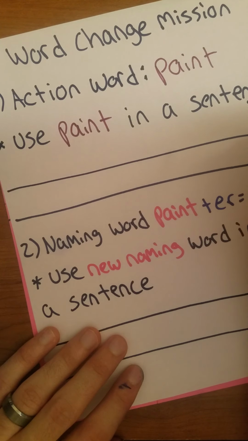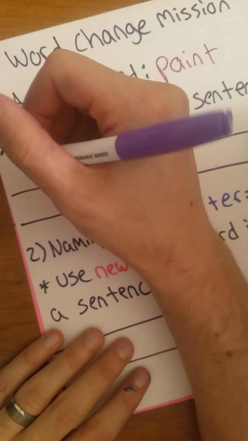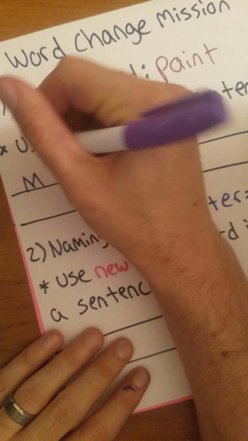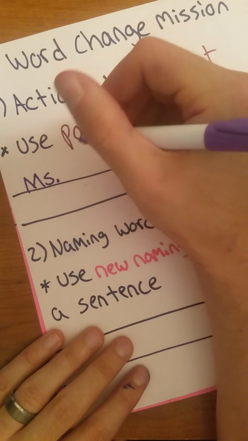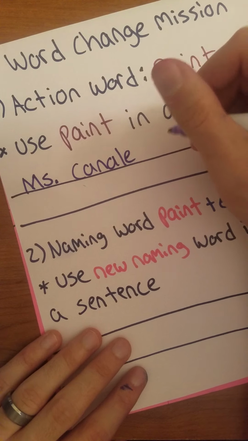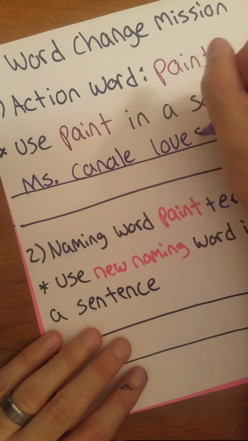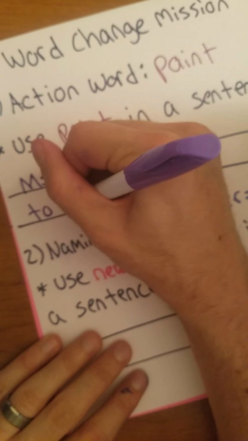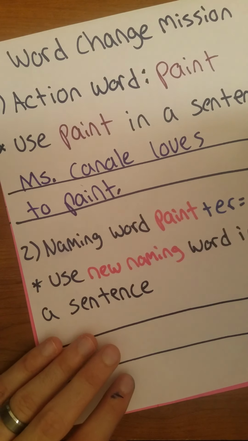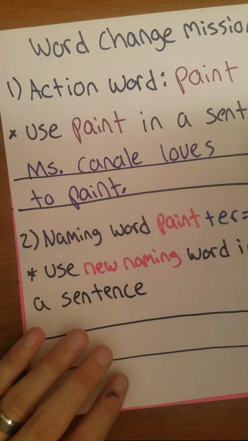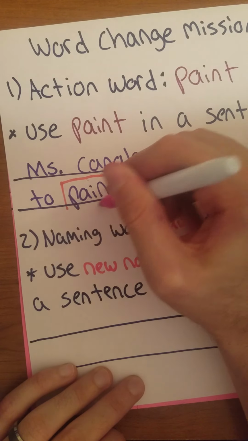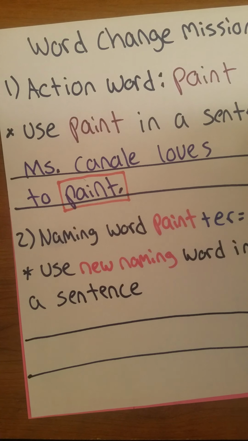My sentence is, Miss Canali loves to paint. So in this sentence, the word paint is our action word.